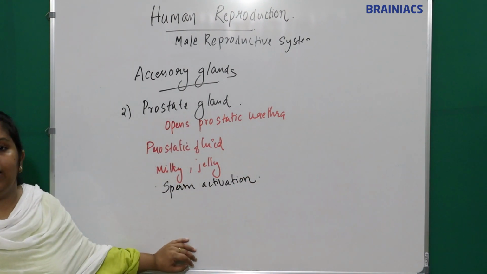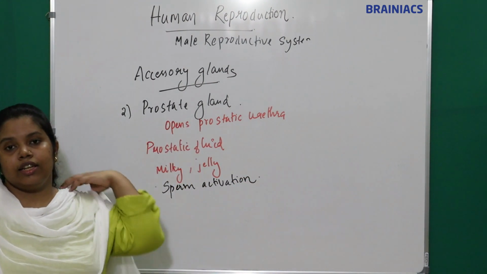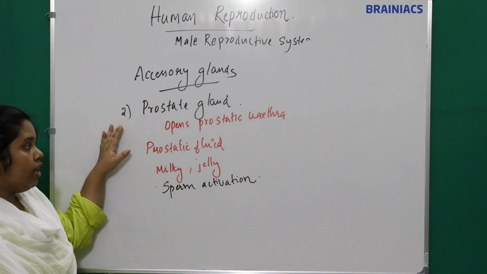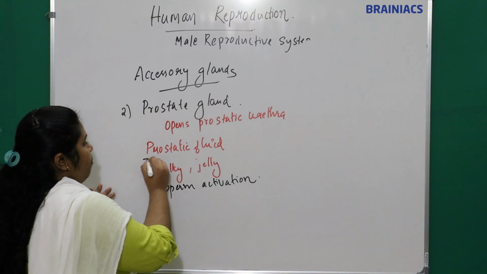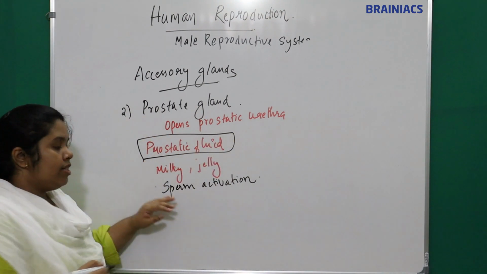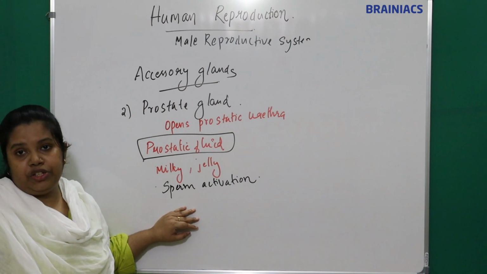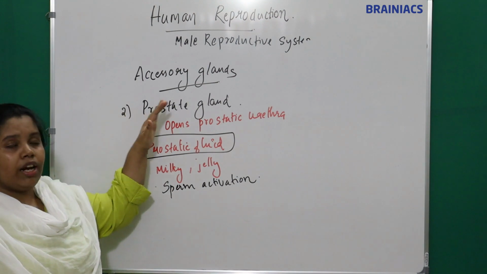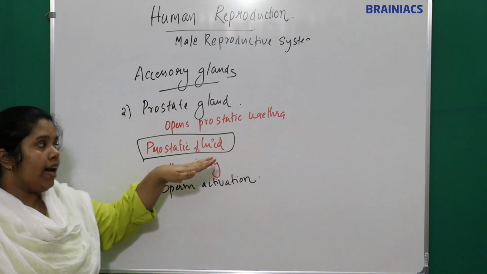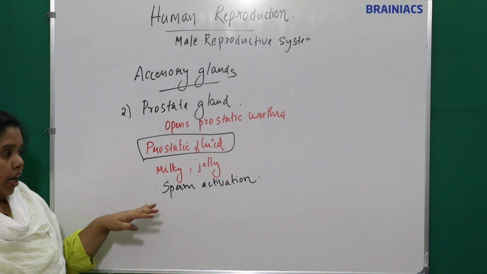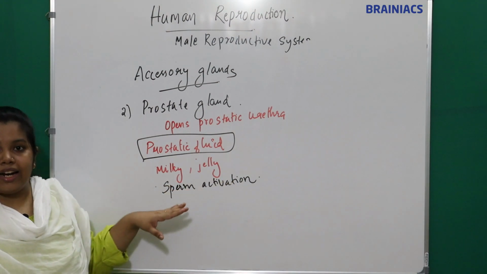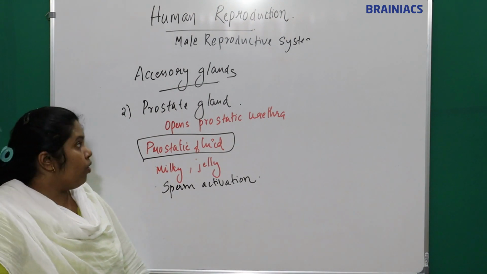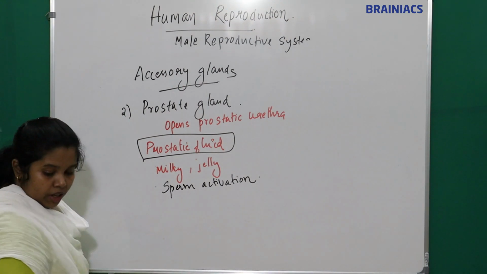Understand the importance of prostatic fluid and prostate gland, right? The prostate gland produces prostatic fluid, and its function is sperm activation. So the prostate gland opens into the prostatic urethra, and it secretes the prostatic fluid, a milky jelly-like substance, and its function is sperm activation. Understand? Now we have the third gland.